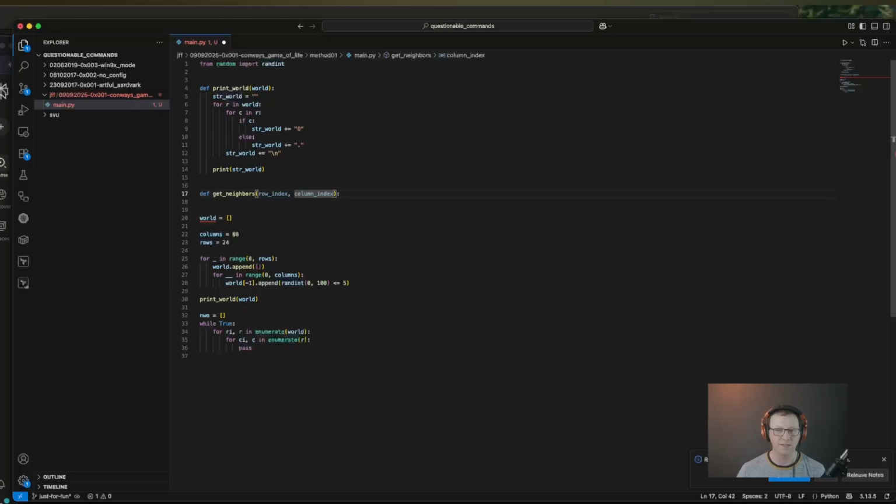There's a few ways that I could handle this, but just for the sake of simplicity and legibility, I think passing in the world size is going to be the easiest thing. So world size is going to be passed in as a tuple, so we're going to have to remember that going forward. The 0 index of our tuple will be our number of rows, and the one index of our tuple will be the number of columns. Just for the sake of the way we're talking about this, let's reverse these around.